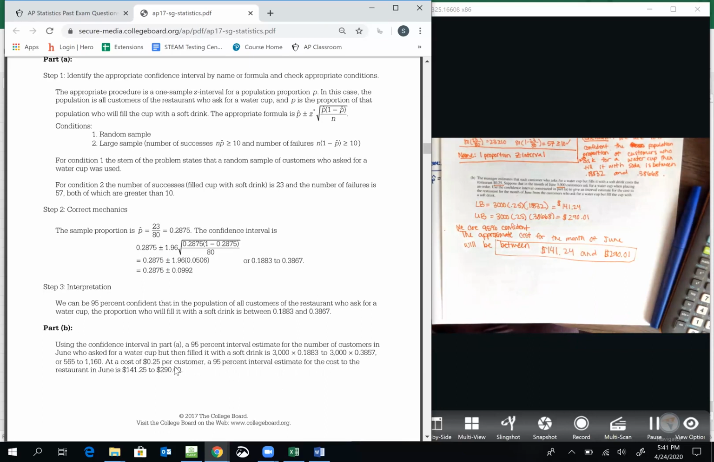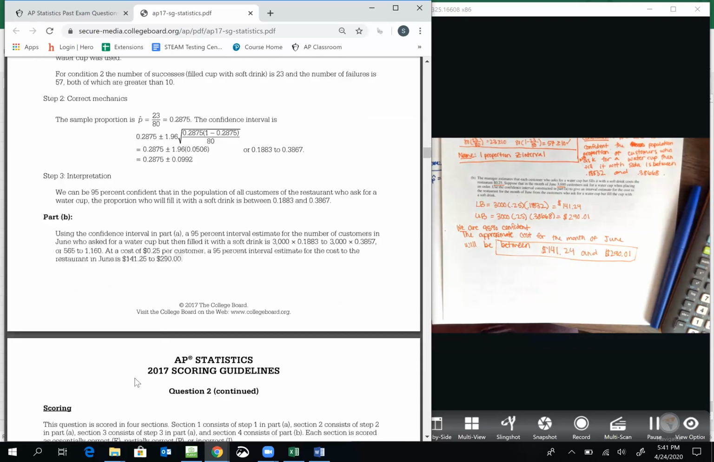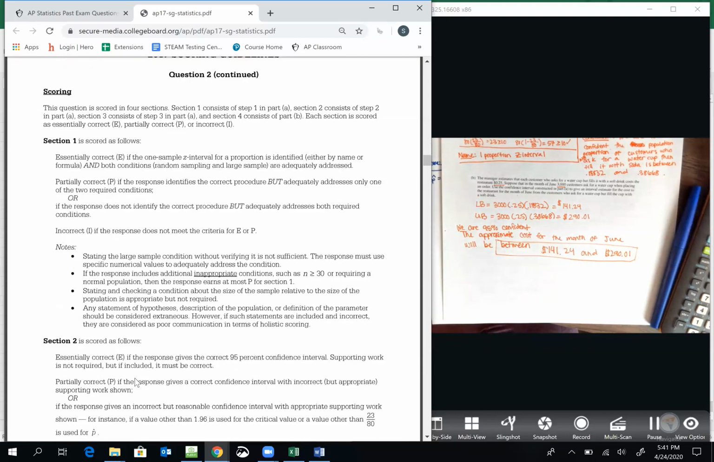At a cost of 25 cents per customer, a 95% confidence interval for the cost of the restaurant in June is 141 to 0.25. Yep, essentially the same numbers. I'm off by a penny, but that's because I didn't round here. So actually, they're off by a penny. I am more accurate. Not that it's a competition.